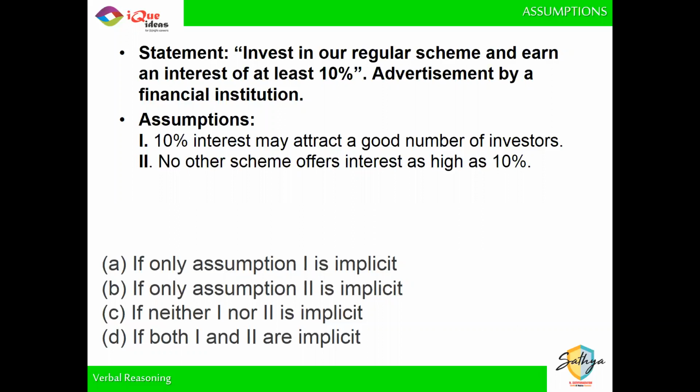Now the second one. Do I need to assume that no other scheme offers an interest as high as 10%? If another scheme offers 10% or it does not offer 10%, in either case, it does not make a difference. So whether you assume about other schemes or not is irrelevant. So the second one is not implicit. So keeping that in mind, the best option is only the first assumption is an implicit one. I don't need the second statement to be implicit.